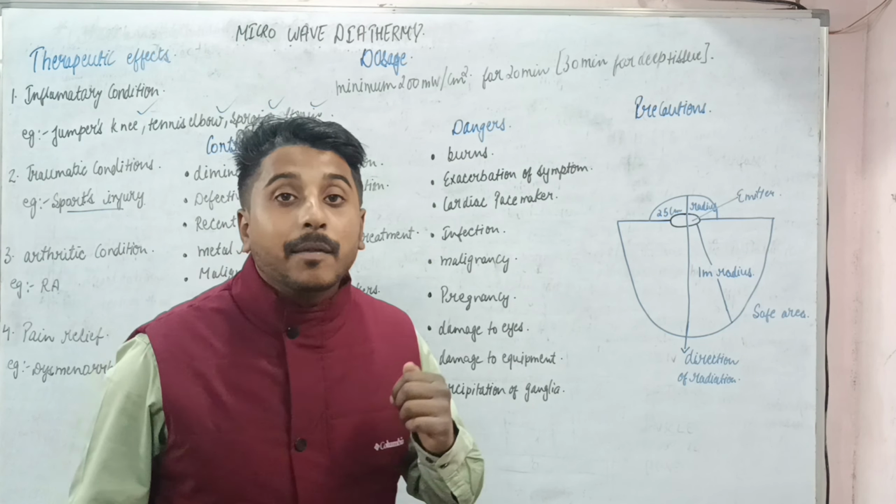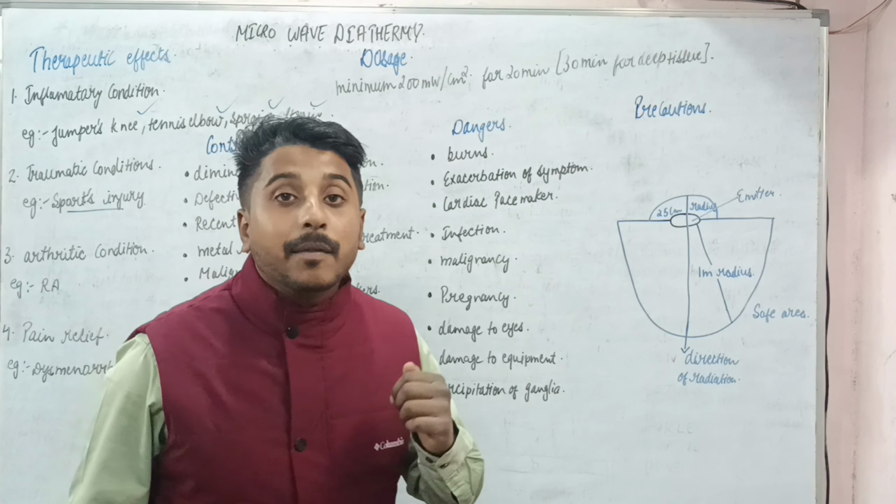Next are the contraindications. They are the very obvious contraindications of any heating modality. Diminished or reduced thermal sensation: if we give microwave diathermy, it can cause burns. Defective arterial circulation: if initially the blood supply is not good and we increase the temperature, what will occur? By Van 't Hoff law, an increase in temperature will increase the metabolism, but the blood supply is not able to meet that demand, so problems will occur.